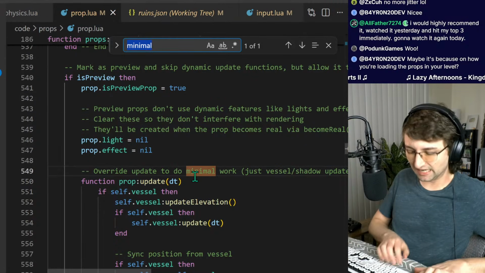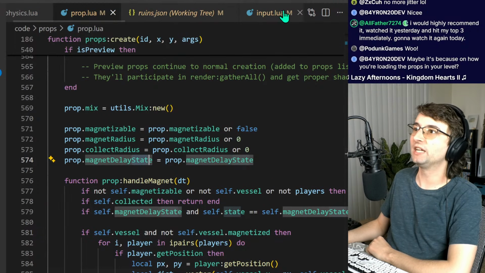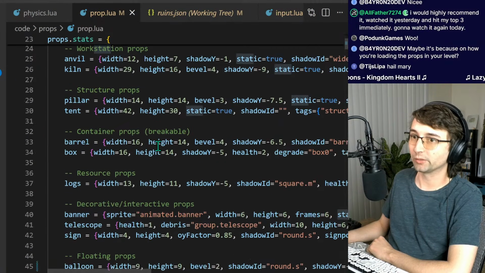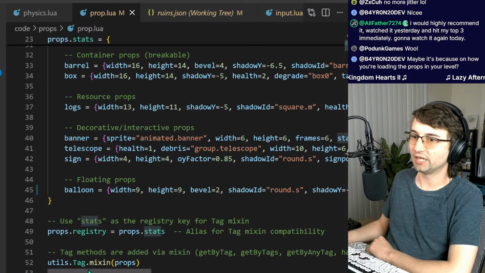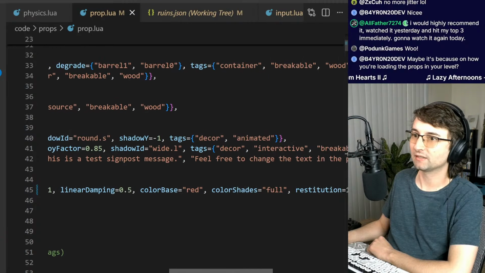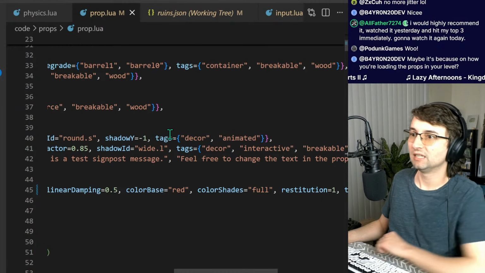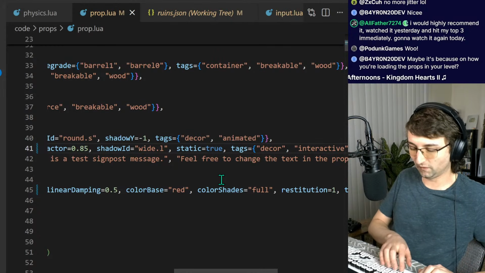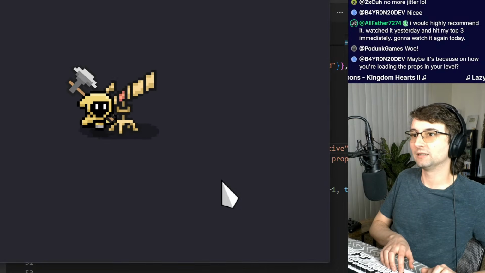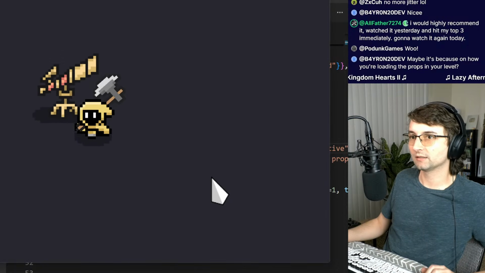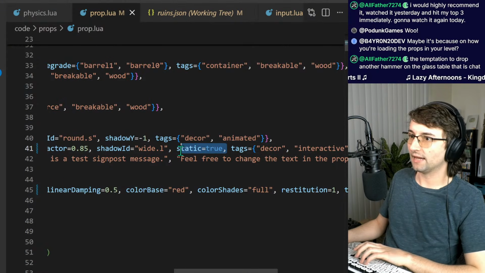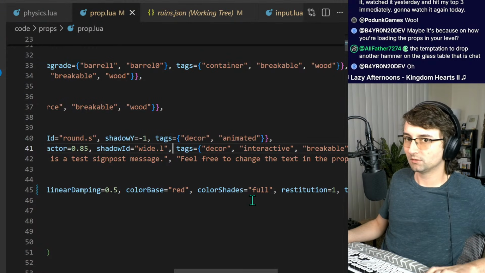The kiln is static. If I change one of these props to static, is that going to fix it? If I change telescope to static, because it has all these things, if I give it static equals true, is that going to fix it? Yeah, it does. So static might be part of the problem.